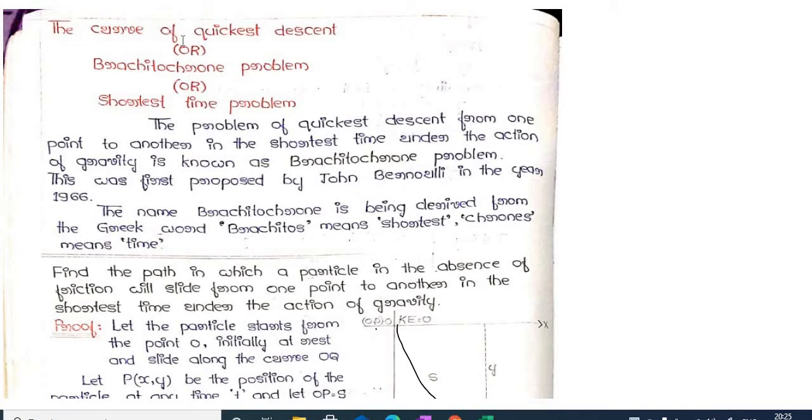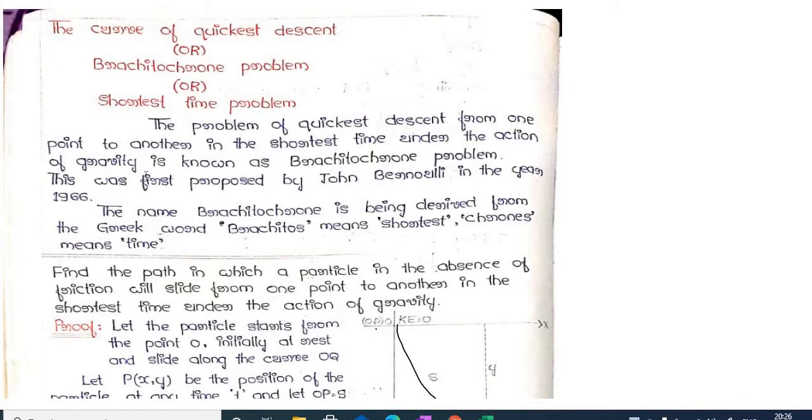The curve of quickest descent: the brachistochrone problem, or smallest time problem. The problem of quickest descent from one point to another in the shortest time under the action of gravity is known as the brachistochrone problem. This was first proposed by John Bernoulli in the year 1696. The name brachistochrone is derived from the Greek words brachistos meaning shortest, and chronos meaning time.